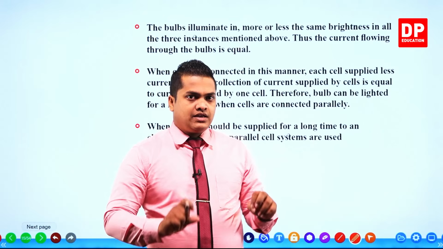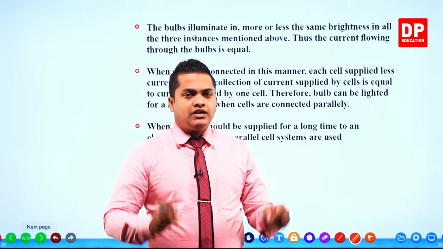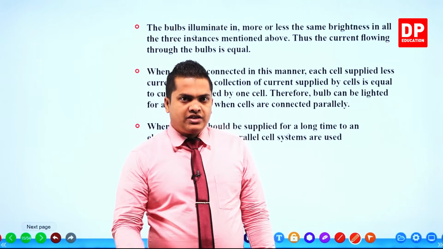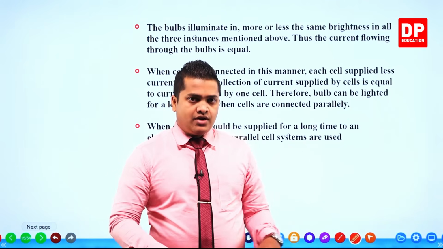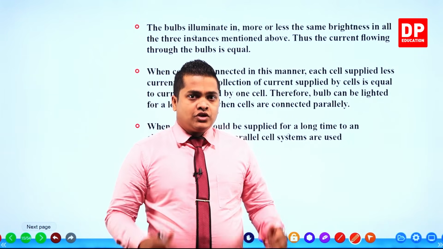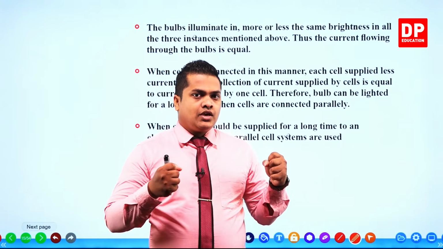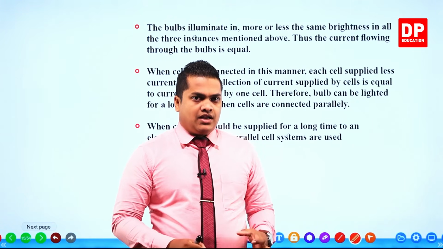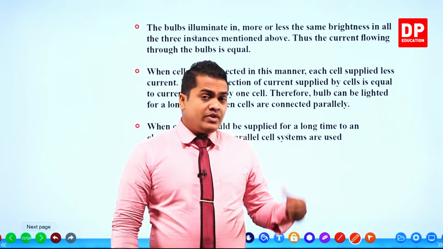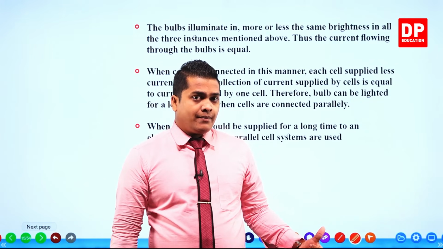So when one dry cell is going to dry up, the other one is going to provide electricity. When that one is also going to dry up, the third one is going to provide electricity. So when you are connecting these cells in a parallel connection, you can light up these bulbs for a longer time period.